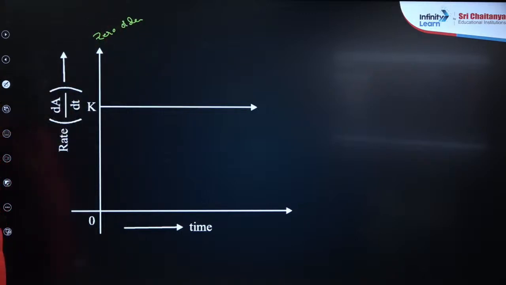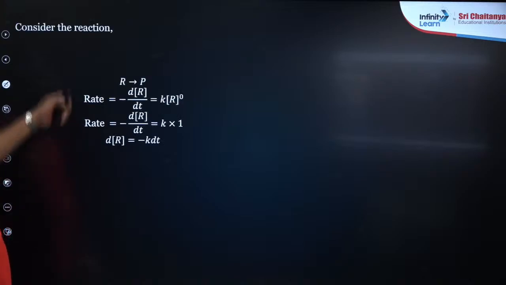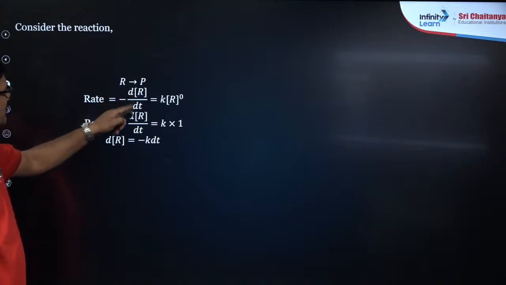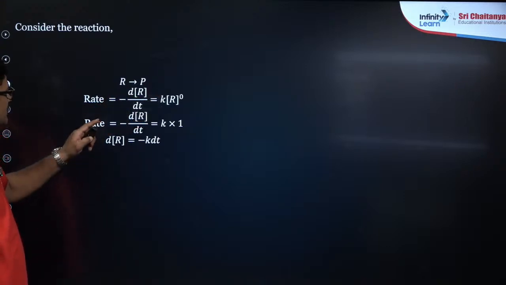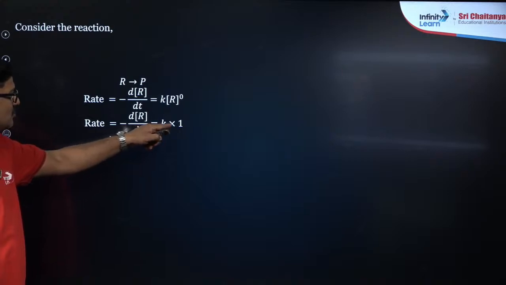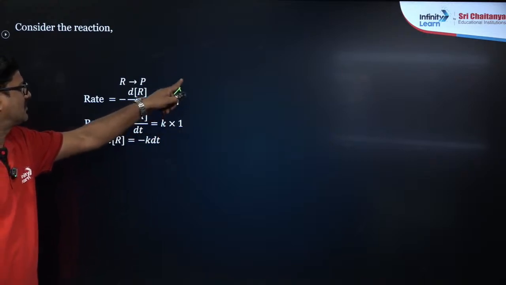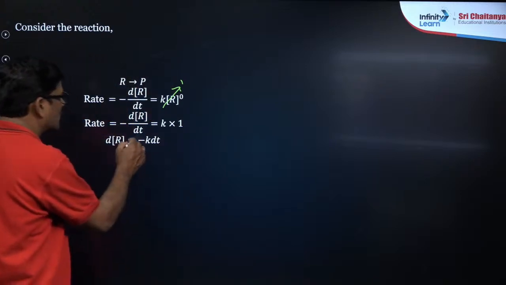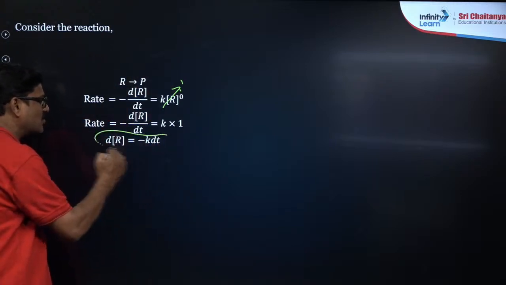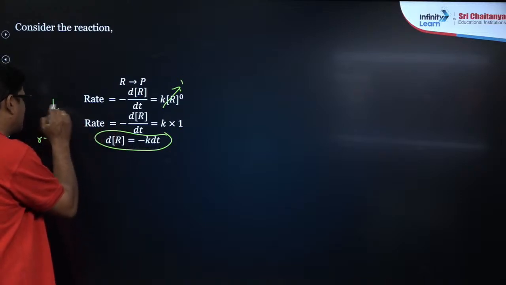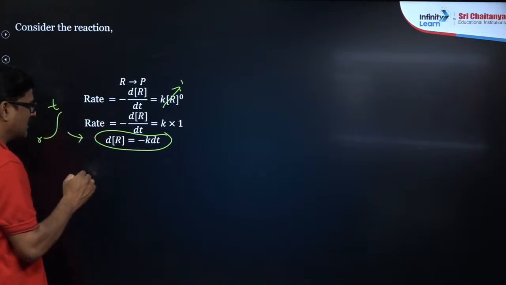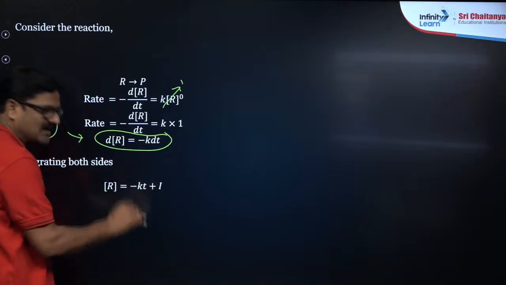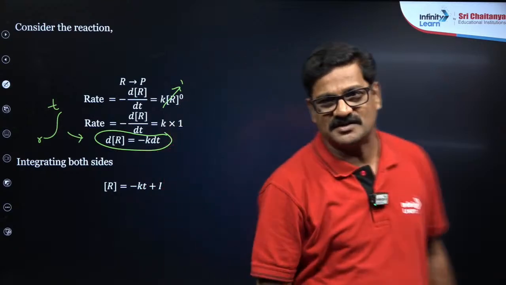Also consider this reaction, reactant gives rise to product, and the rate is equal to minus dR by dt is equal to k R naught. So I can say dR by dt is equal to k into 1, because anything to the power 0 is 1, am I right? So you can say dR is equal to minus k dt, and this is going to be integrated from 0 to t time. So the integrated rate expression is going to be R is equal to minus kt plus I, where I is your integration constant.